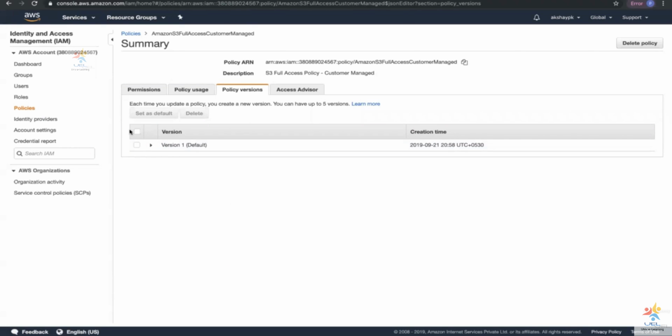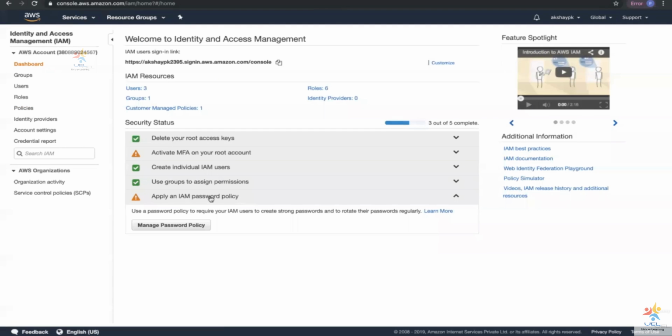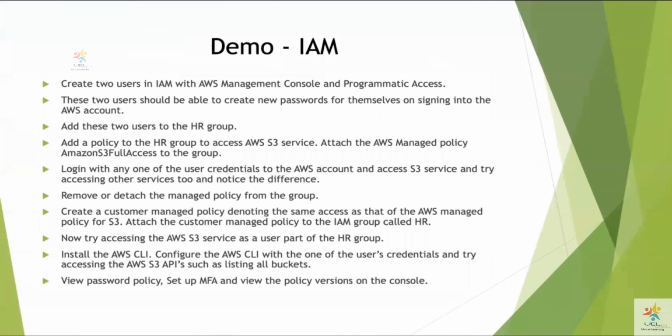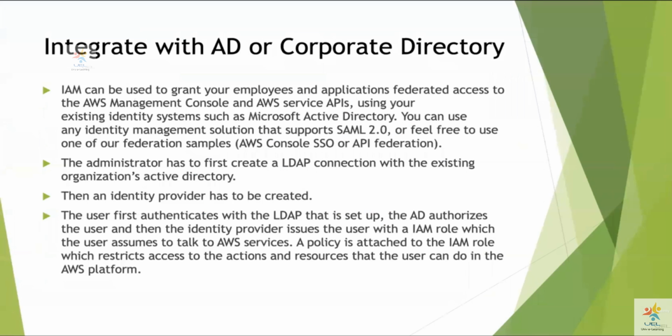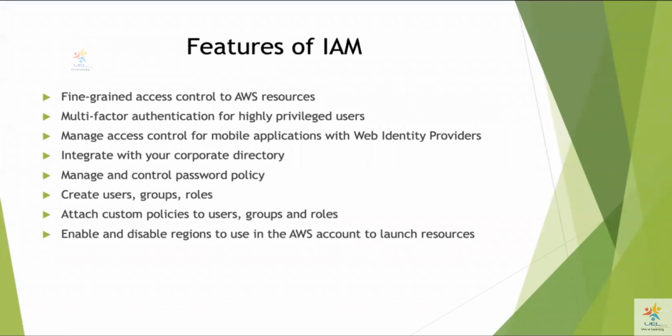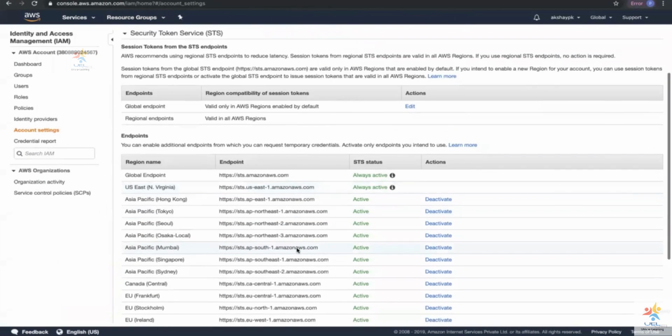Okay. And similarly, when it comes to the password policy, we are going to go back to the dashboard, click on IAM password policy, manage the password policy. And you can see over here, another thing that we discussed in the slides is that you can go ahead and enable and disable regions to be used in the AWS account to launch resources, right? So you can do that over here.